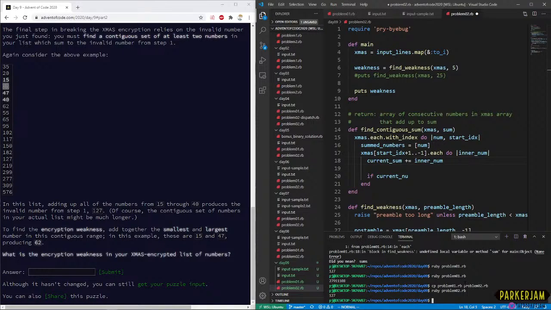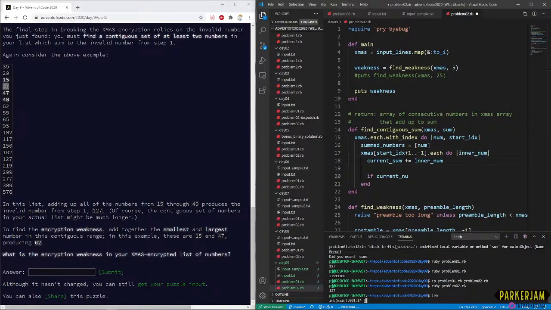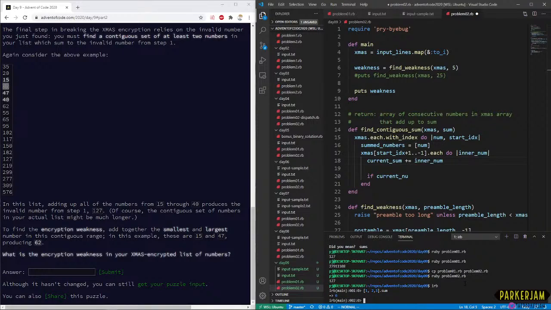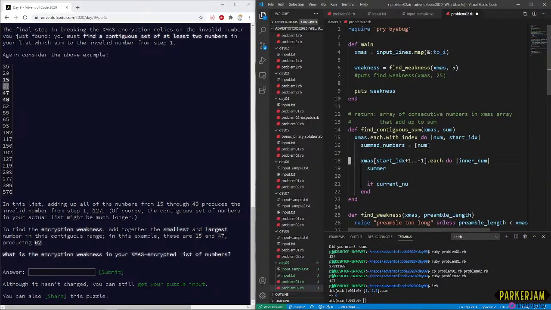And we can just call sum on this, right? Yeah, we can. So this actually gets a little easier. It's a little more wasteful, but it's also going to be a little cleaner to look at. So instead of keeping a memo of what we're summing, we're just going to keep an array of the numbers we sum. We're going to add on inner num each time.